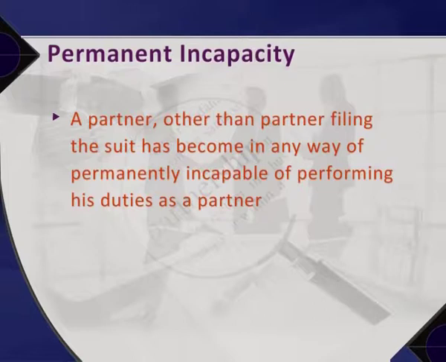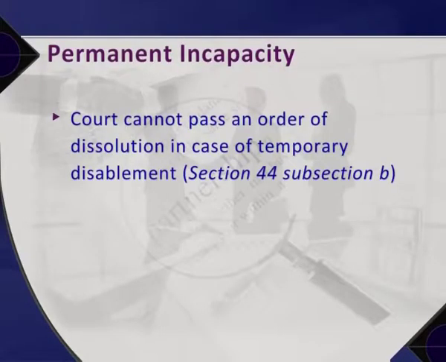B. Permanent incapacity. A partner can file a suit in the court for dissolution of a firm on the ground that a partner other than the partner filing the suit has become in any way permanently incapable of performing his duties as a partner. Such a suit is maintainable only when permanent incapability is supported by proper medical evidence. The court cannot pass an order of dissolution in case of temporary disablement. Refer Section 44, subsection B.